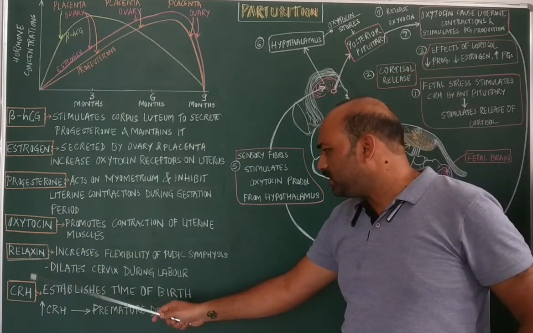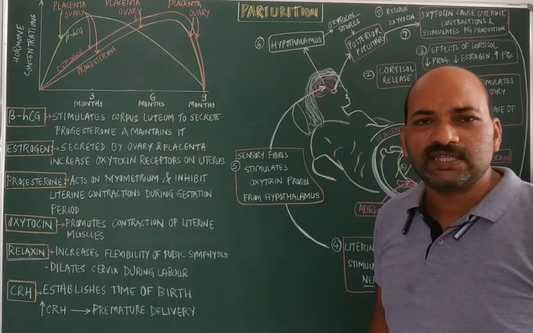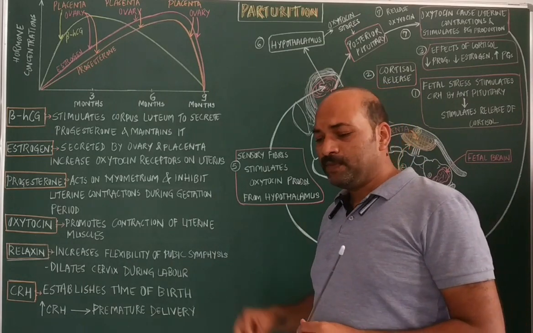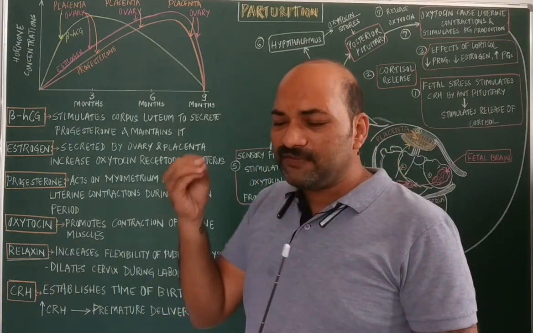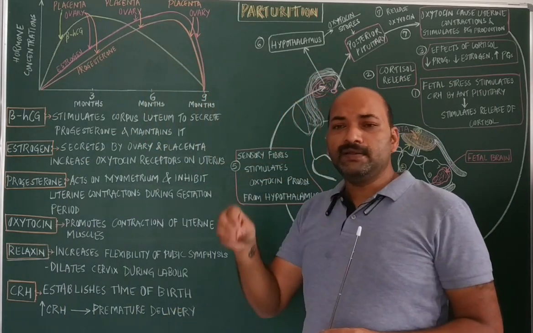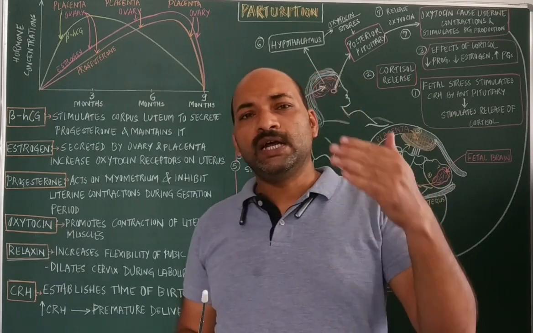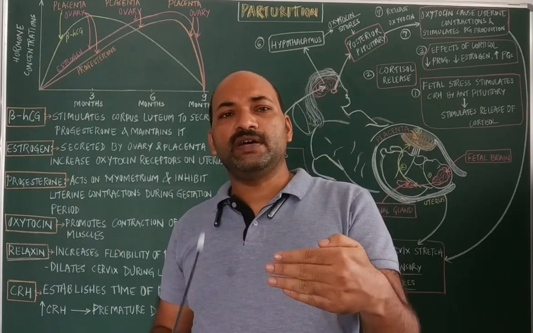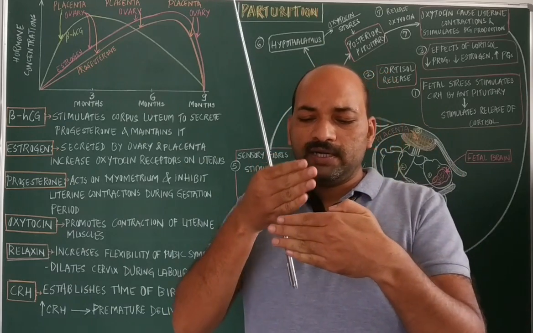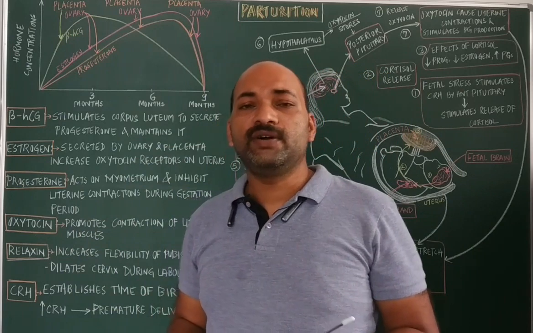And here you can see that if there is an increase in the CRH levels, then that results in premature delivery. And apart from this, if there is a decrease in the CRH levels, then the process of parturition may be postponed, which means if the CRH levels are still low, the delivery of the young one may occur even after the given due date.